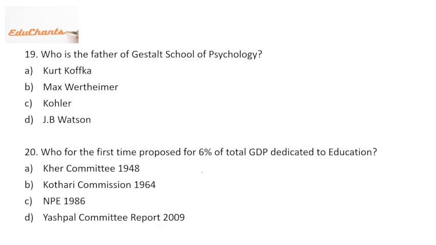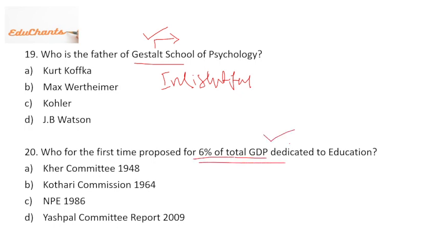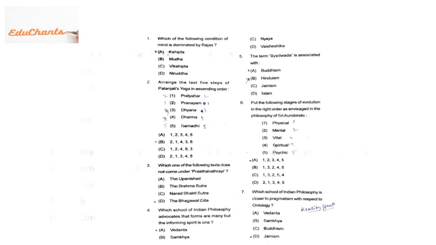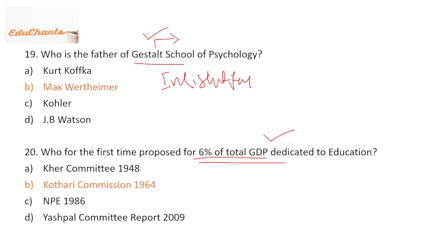NEP. NEP I have already discussed, and there were questions from NEP, right? Gestalt psychology, yes, I have explained what gestalt psychology is, and one question was asked: if immediate information comes to your mind, then which school is that? Then gestalt psychology, right? Or insightful learning. This was also asked. For the first time, who proposed the 6% of GDP? This question was also asked in the education paper, right? Again, these were the questions that we have already discussed.